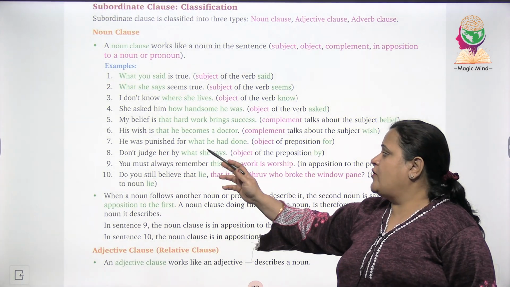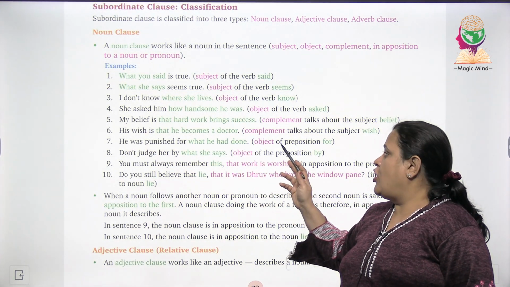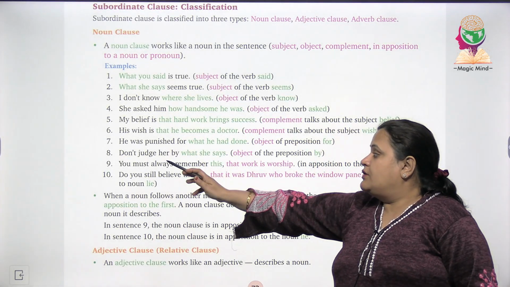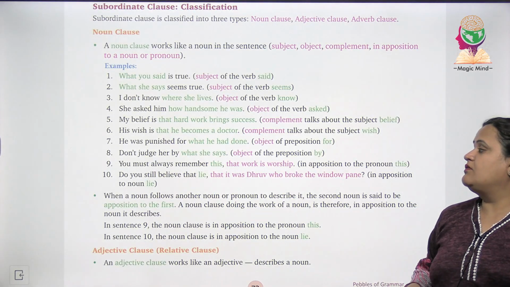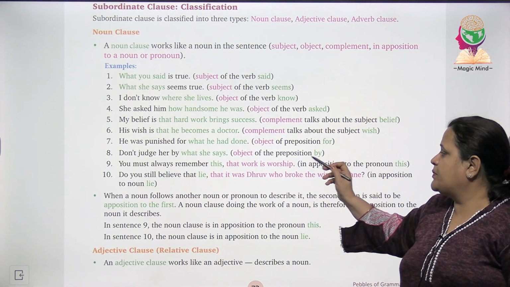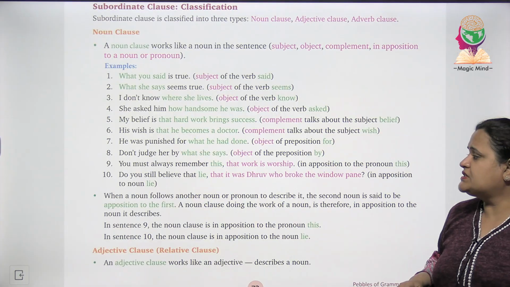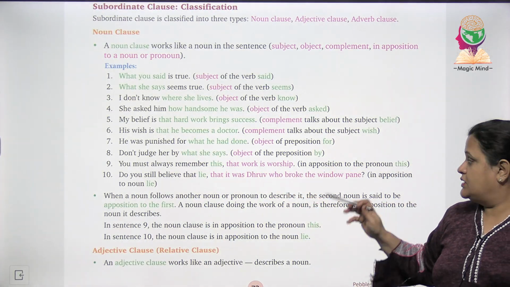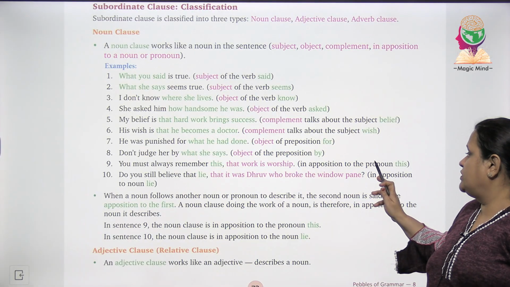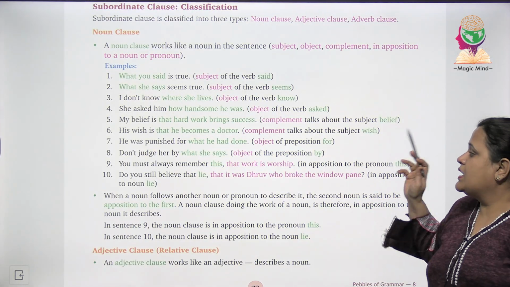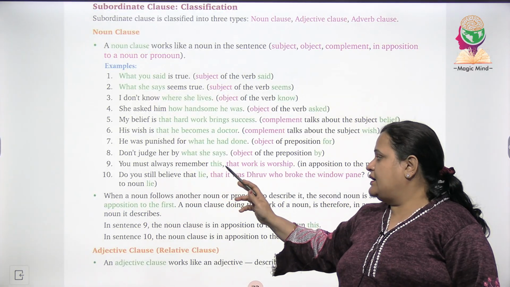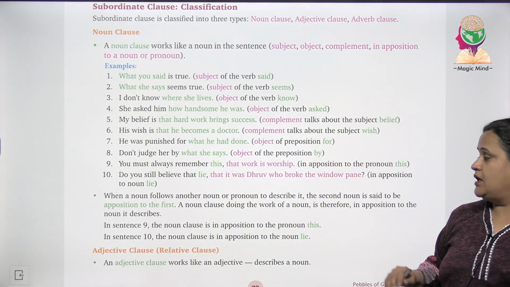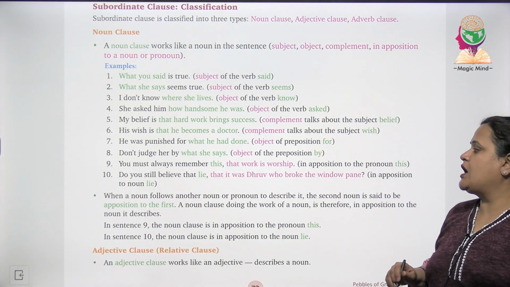He was punished for what he had done. Object of a preposition for. Don't judge her by what she says. Object of the preposition by. You must always remember this, that work is worship. So in apposition to the pronoun this. Do you still believe that lie, that it was Dhruv who broke the window pane? In apposition to noun lie.